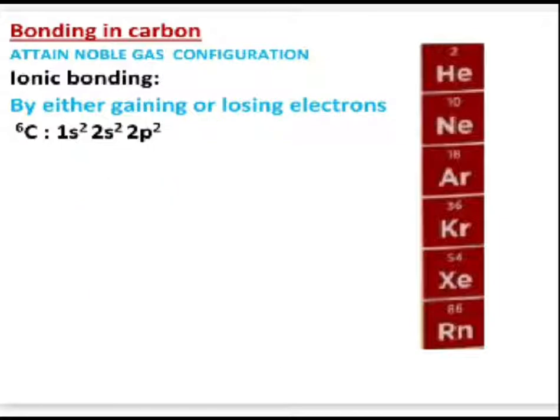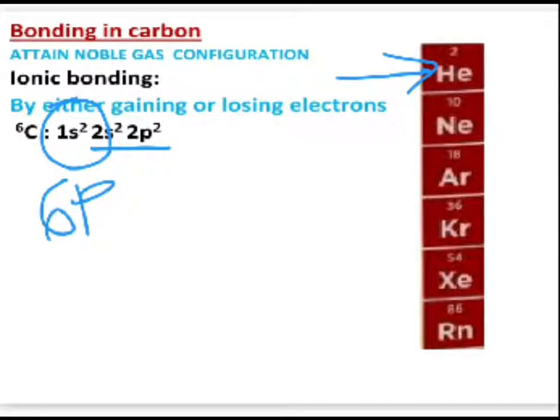The other possibility is it is losing 4 electrons. So if it is losing 4 electrons from its outermost shell, it is only left with its 2 electrons, right? And it has already achieved its noble gas configuration with reference to helium, atomic number 2, right? What about the protons again? It has its 6 protons which were already present with it, right? And it is holding how many electrons now? It is holding just 2 electrons. Again, this is not stable.